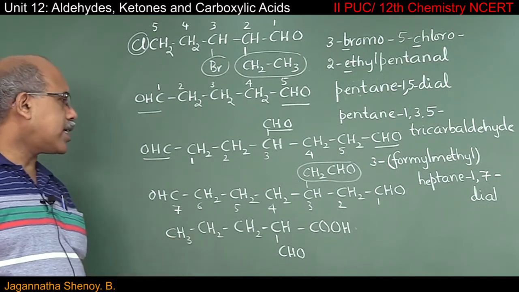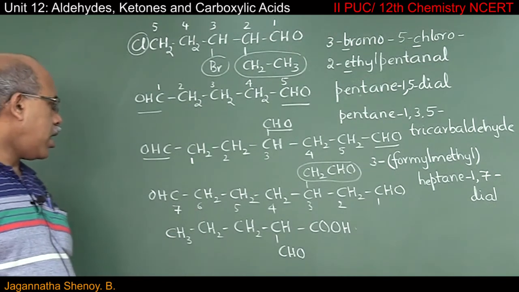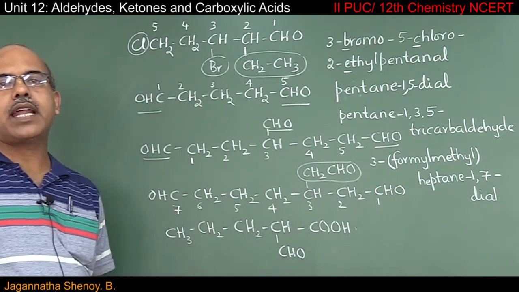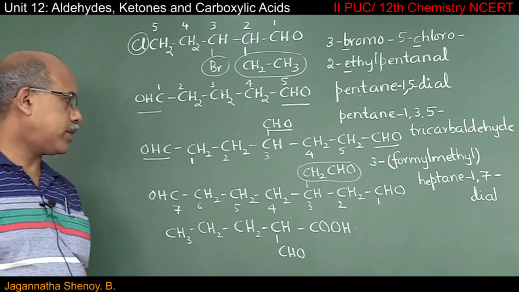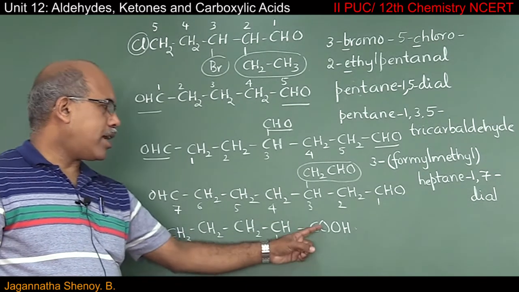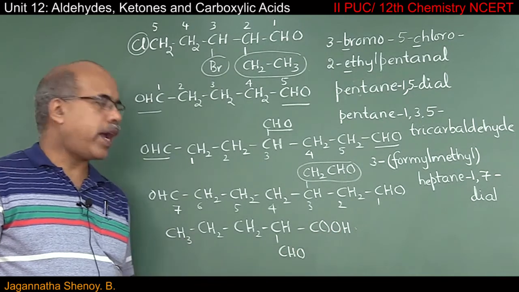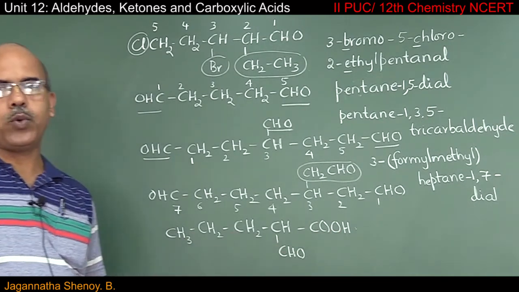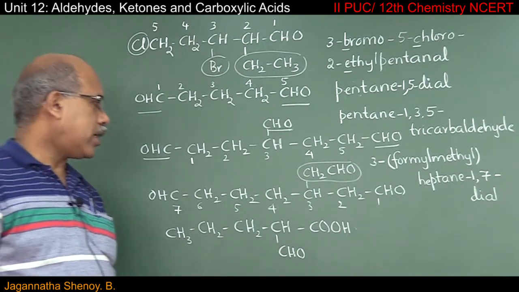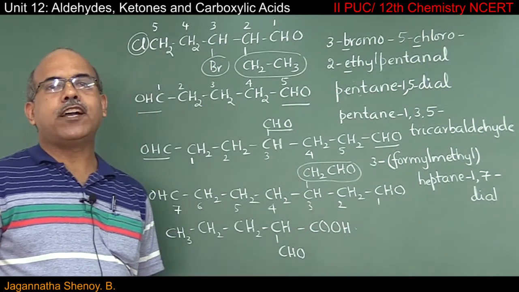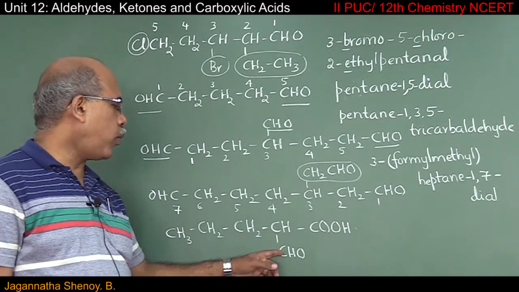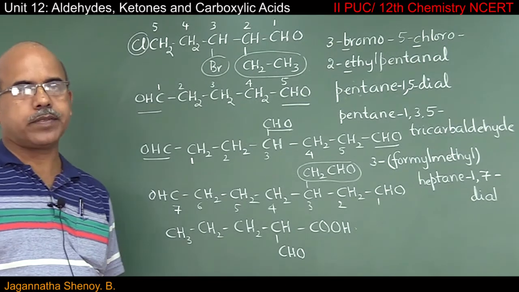Moving over to the last example here, if you look at the molecule, there are 2 functional groups. One is COOH, another one is CHO. And we know that COOH functional group gets a priority over CHO functional group.